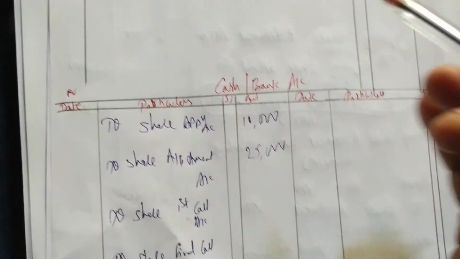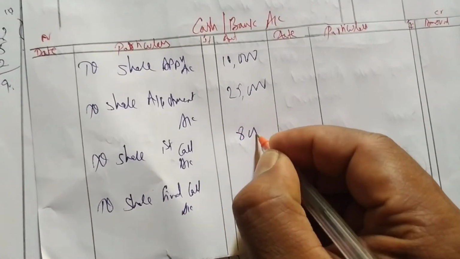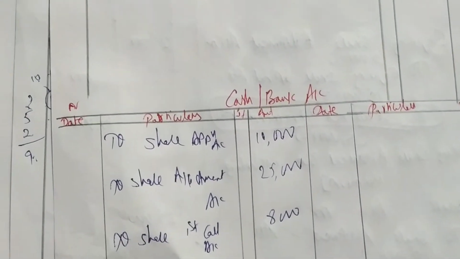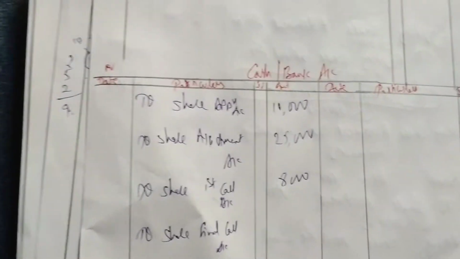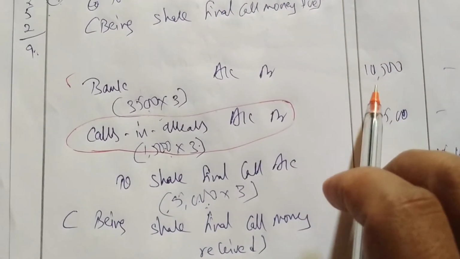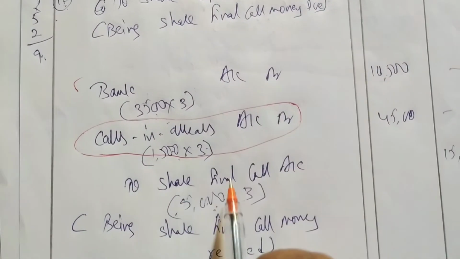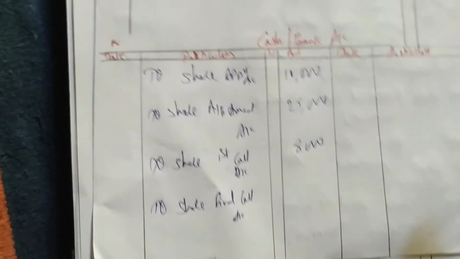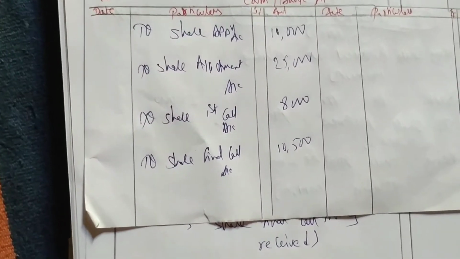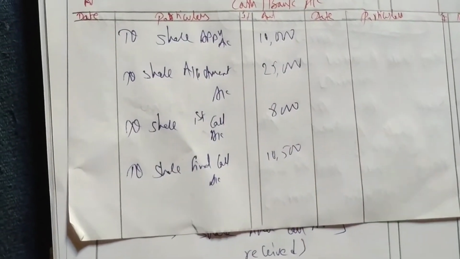So how much we have to receive on first call? 8,000 rupees. Next, after that, what? Share final call. How much you have to receive on final call? See here, you see bank, but you have to take amount of bank only. Take reference of credit. Share final call is how much? 10,500. So we have to receive 10,500 on share final call.